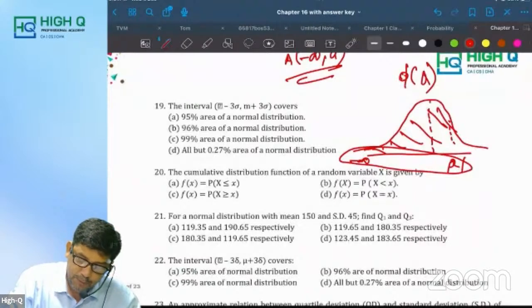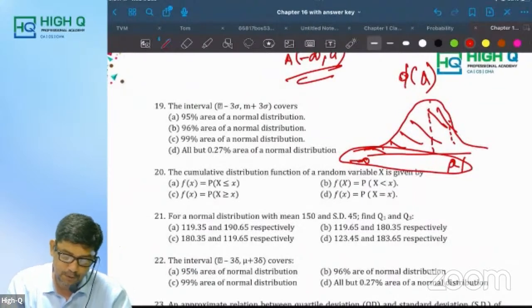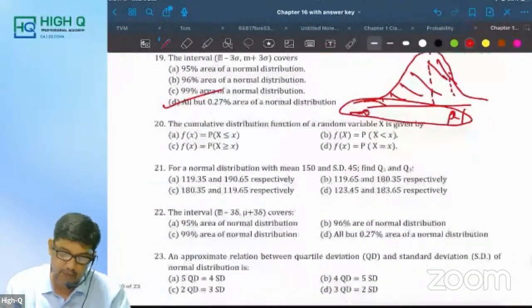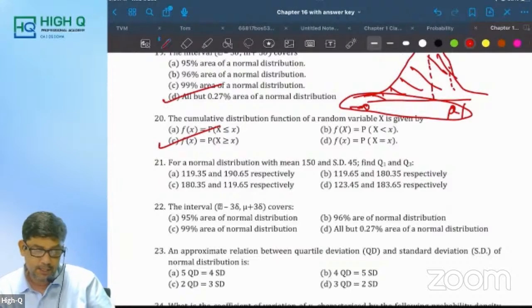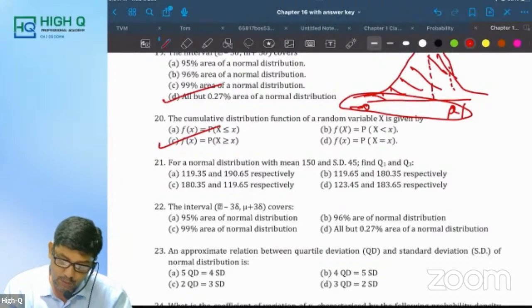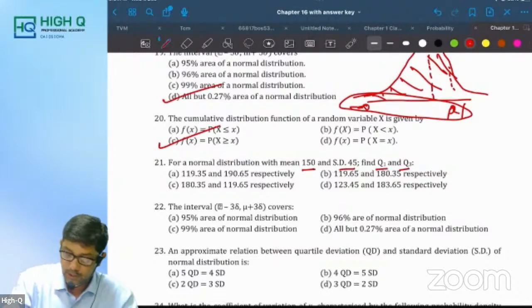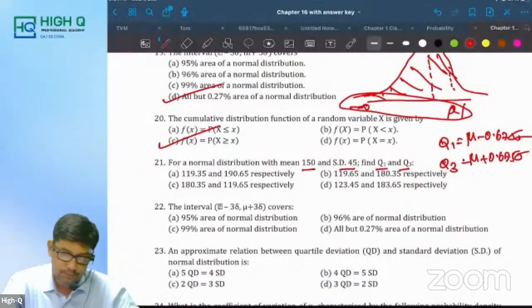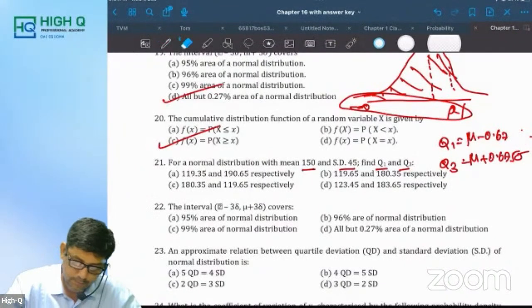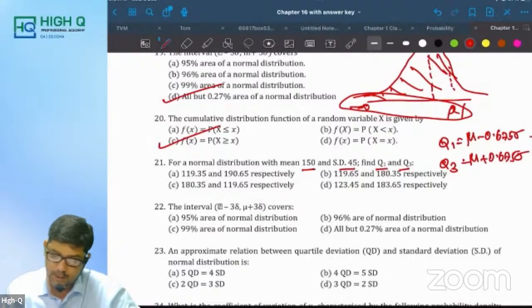Now, the interval mu minus 3 sigma to mu plus 3 sigma covers all but 0.27% of the area of a normal distribution. Okay. Please remember this. For a normal distribution with mean 150 and standard deviation 45, can you please find Q1 and Q3? Q1 is equal to mu minus 0.675 sigma. Q3 is equal to mu plus 0.675 sigma. My dear, can you please give me the answer?